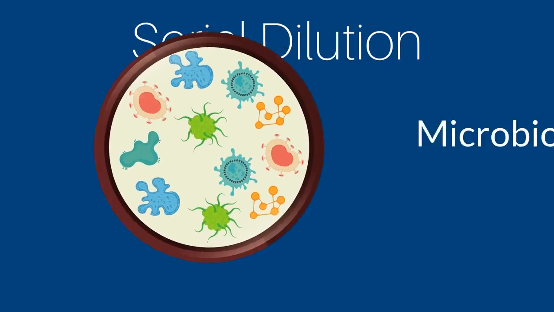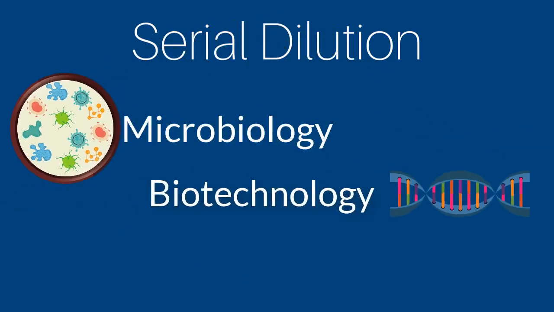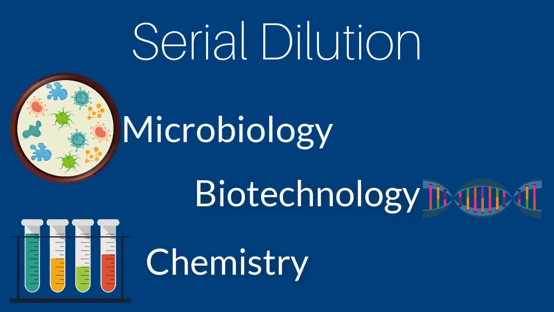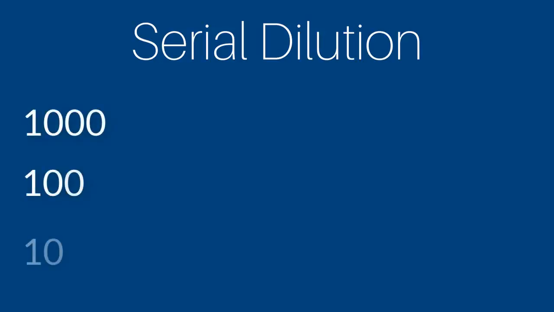Many areas of science use serial dilutions in preparations for different experiments. Serial dilutions are often used in the fields of microbiology, biotechnology, and in chemistry, just to name a few. Therefore, a clear and concise approach to the learning of this important concept is essential. Serial dilutions are usually made in increments of 1,000, 100, or 10.